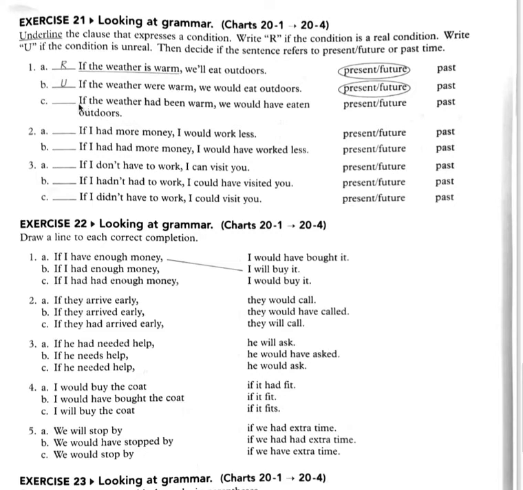So here's my clause that expresses a condition. If the weather had been warm, underline that. And this is going to be unreal because this is going to be past perfect and would have in the past participle. So it's going to be unreal in the past.